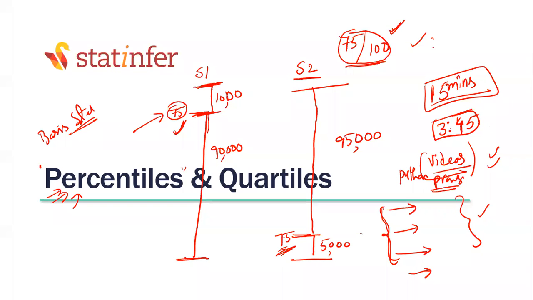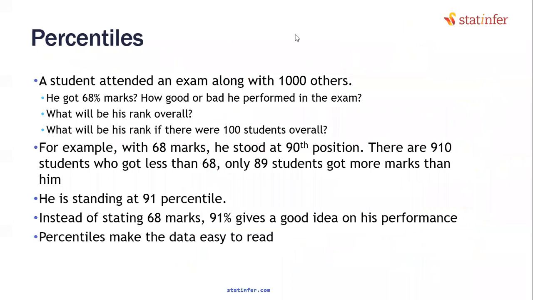So what are percentiles? What are quartiles? The example that we discussed was, let's say somebody gets 68%. That means he gets 68 out of 100 marks. We can't really say whether he is doing a good job or a bad job. It may happen that with 68 marks, he has outsmarted only 5% of the attendees, and 95% of the people scored better than him.